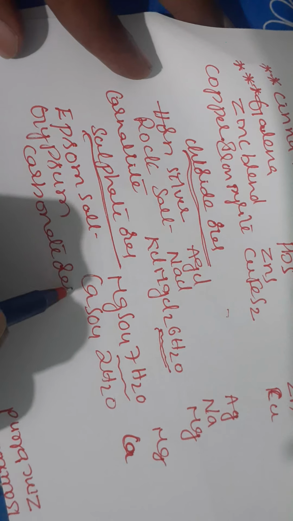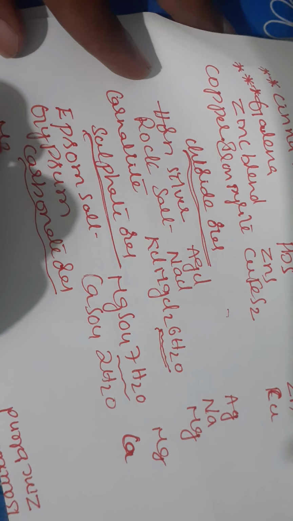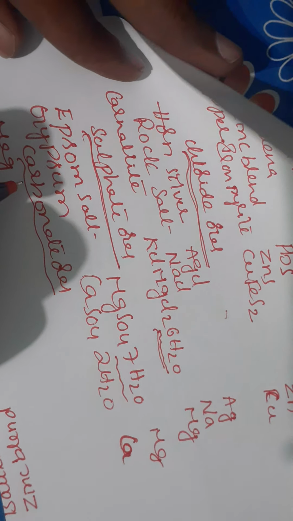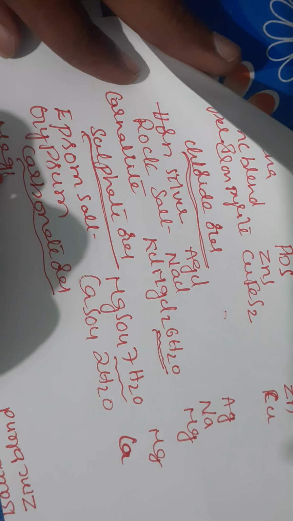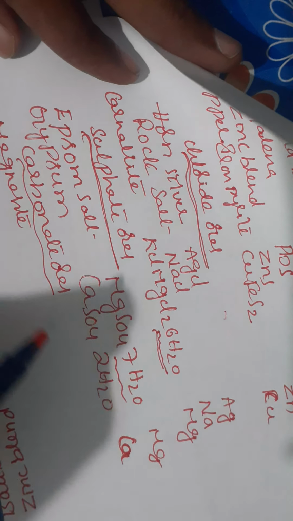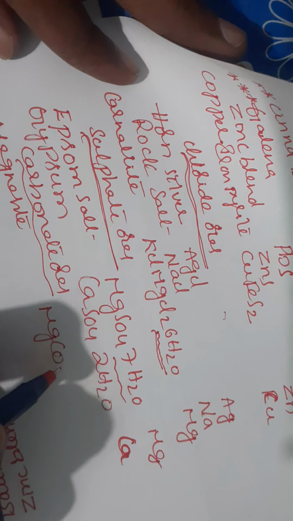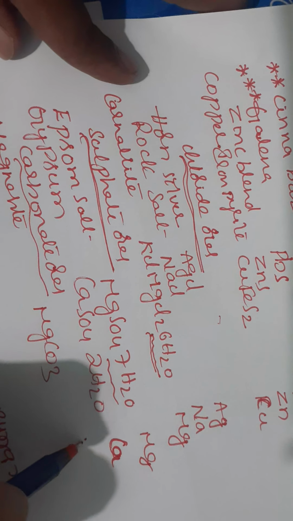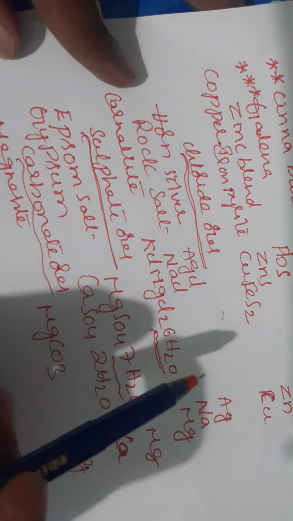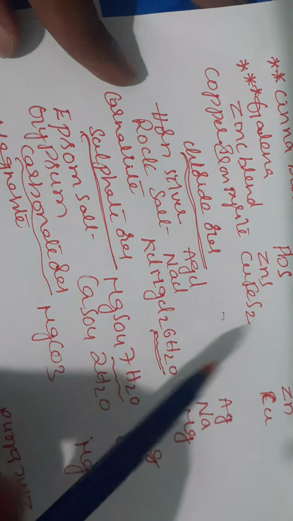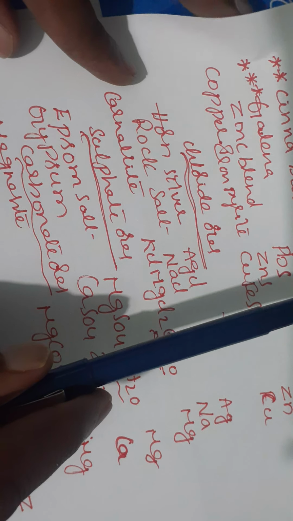Carbonate ores, students. Magnesite, students. Magnesite formula is MgCO3. The metal present in the magnesite ore is magnesium, but magnetite is different and magnesite is different, students.